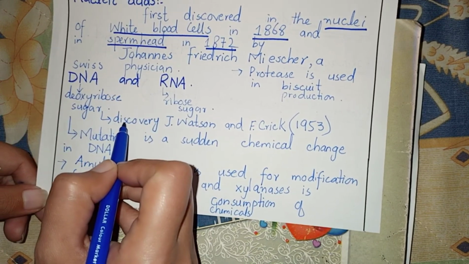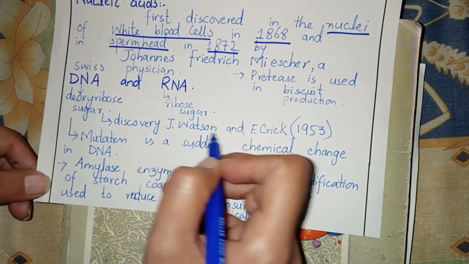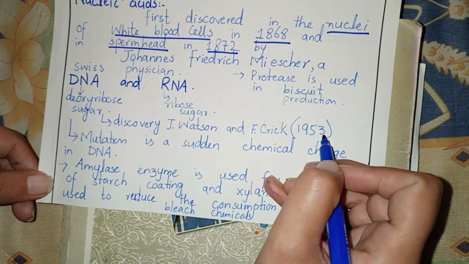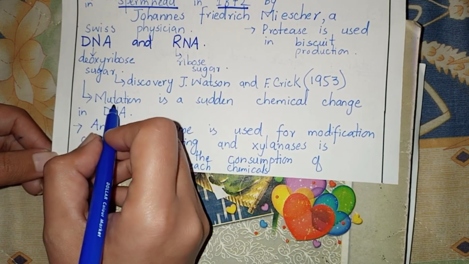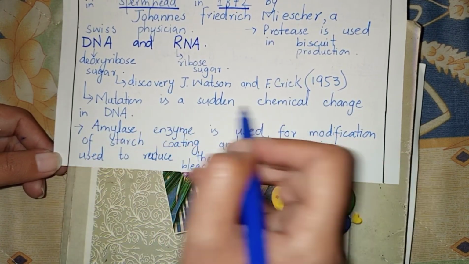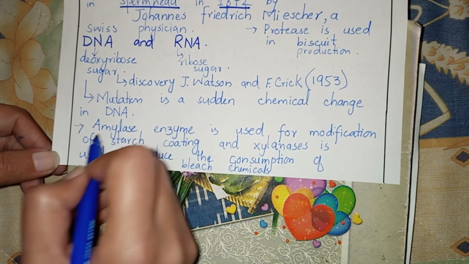DNA was first discovered by J. Watson and F. Crick in 1953. Now, what is mutation? Mutation is a sudden chemical change in DNA.